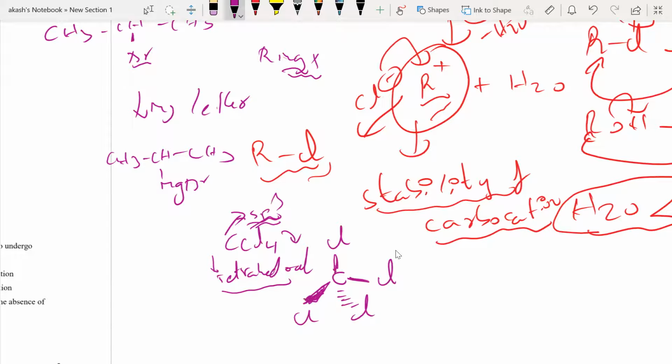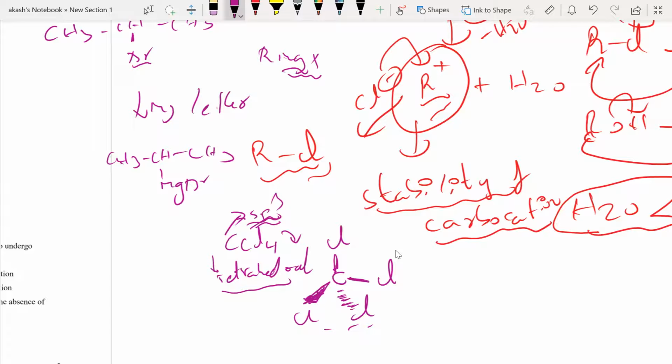I know this wedge represents that the bond is coming towards me. If you talk with respect to you, it is coming towards you. And this dotted line is representing that it is going away from me, or going away from you. Anyways, these two bonds are not in the same line. This is how we represent it, this is how we generally do it.